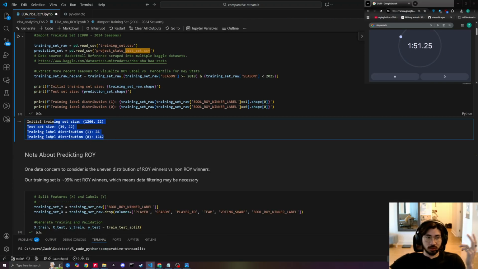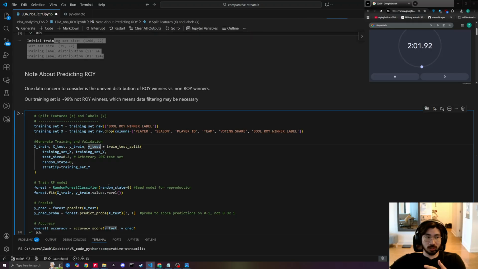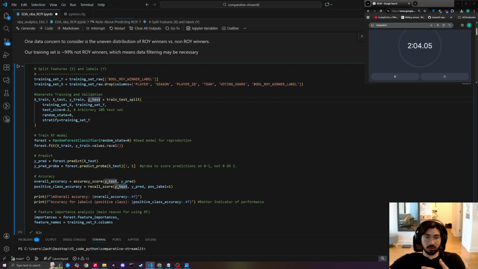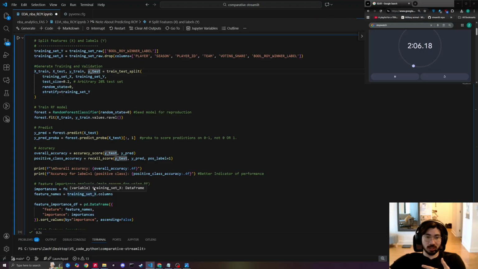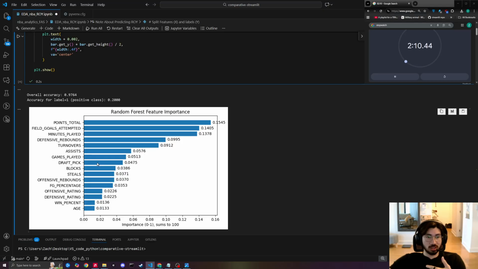We had around 1,500 data points for rookies since 2000, which makes sense. And we also only use a random forest classifier. Good machine learning practice is to explore different models, see what the performance is, overtuned, undertuned. But for the sake of efficiency, I chose random forest because of this function right here, feature importances, which tells us essentially, if we format our data correctly, what are the most important features, being points total, field goals attempted, and minutes played, which does make sense to me.